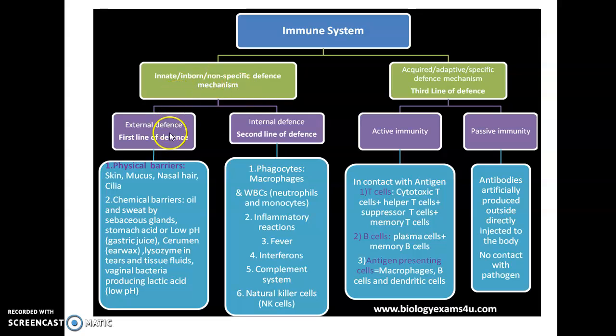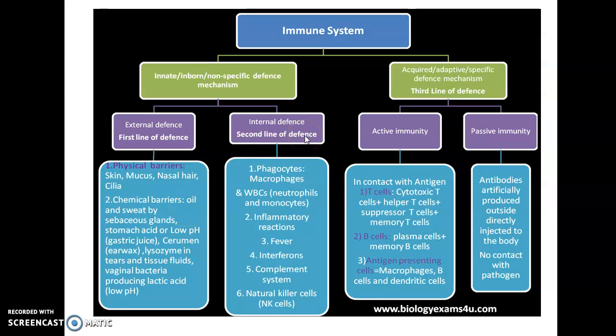So let us go through the first line of defense just to sum up. There are the physical barriers, which are found externally: the skin, the mucosal layer, nasal hairs, the cilia in the respiratory tract. The chemical barriers include the sebaceous gland secretions of oil, sweat, then the stomach acids with low pH, earwax, then the lysozyme in tears, the lactic acid, etc. These are the first line of defense.